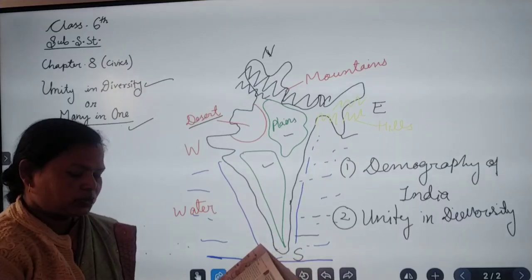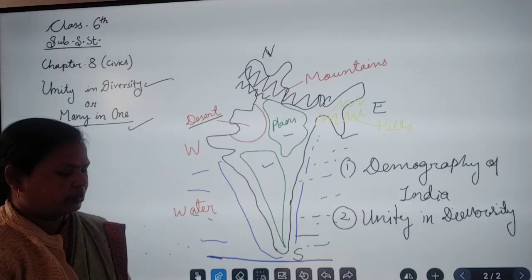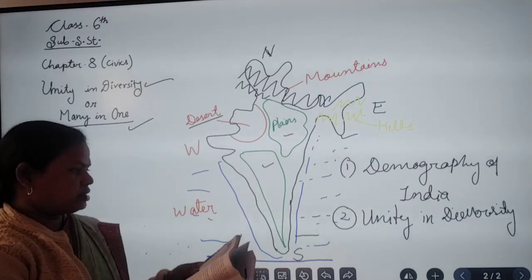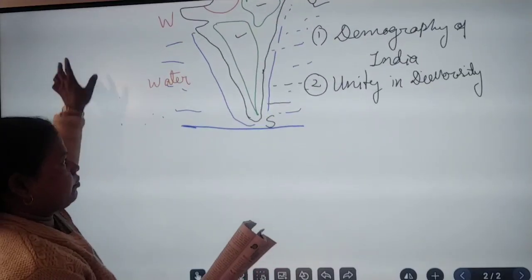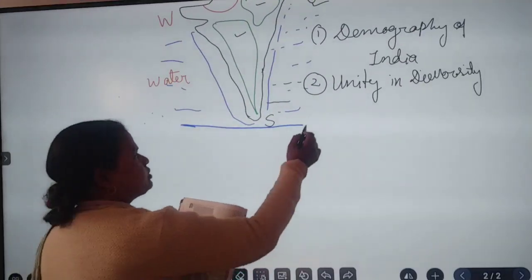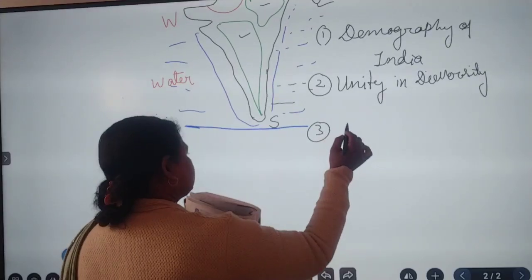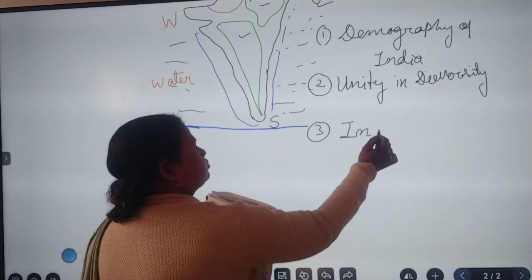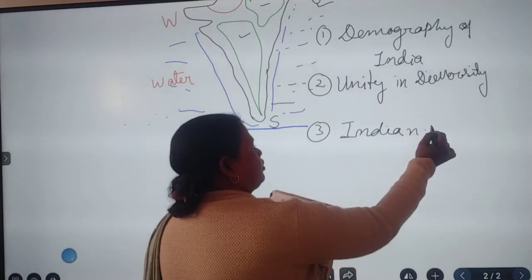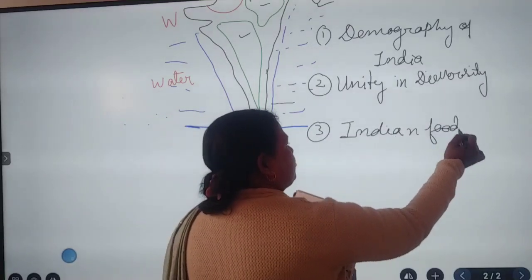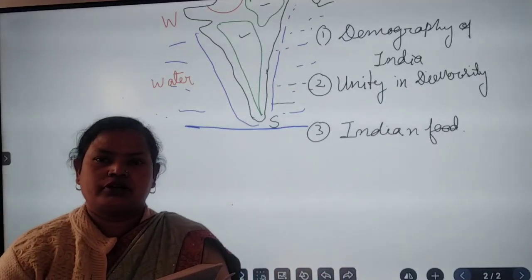Now let's see the next point in your book, chapter 8. This is the third point, and it is Indian food. It is related to the food of our country.